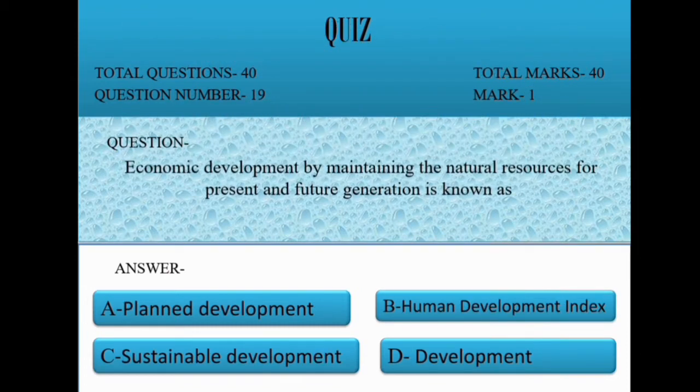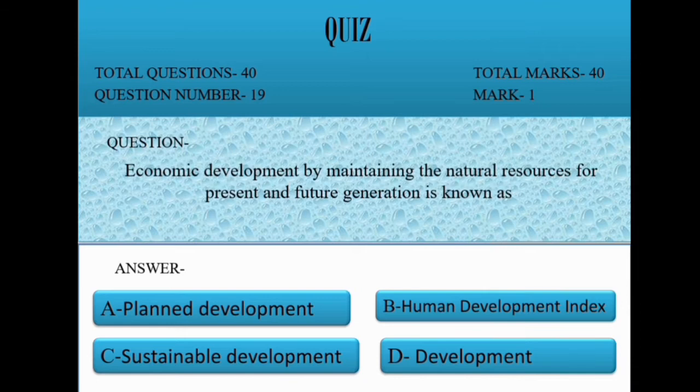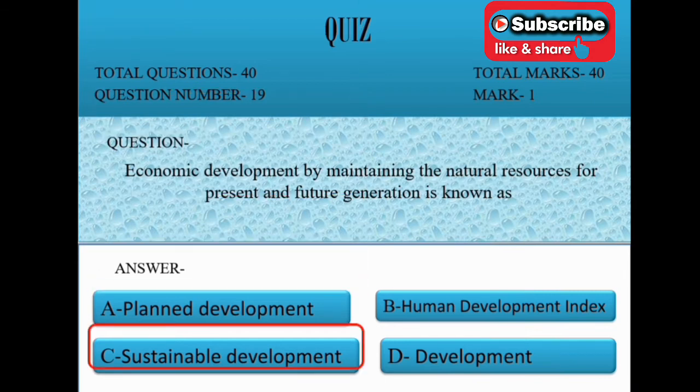Question 19. Economic development by maintaining the natural resource for present and future generation is known as option A plant development, B human development index, C sustainable development, D development. Correct option is C sustainable development.